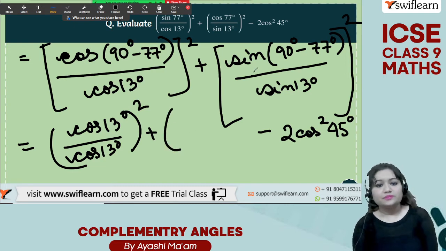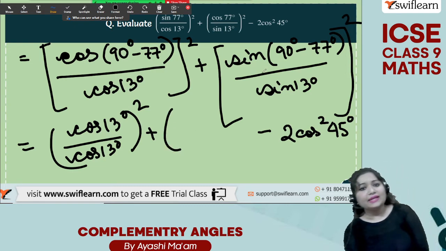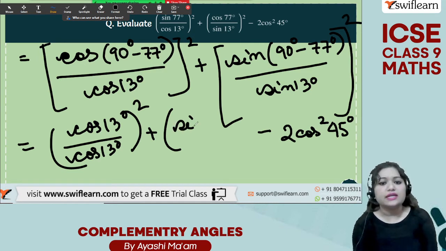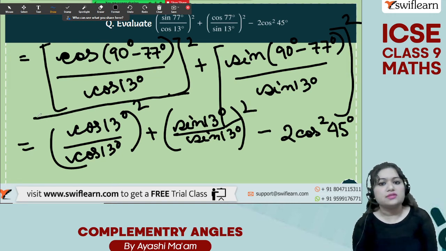plus this is also sin 90 degree minus 77 degree is 13. So sin of 13 degree by sin of 13 degree whole square. Okay, this is our second step.